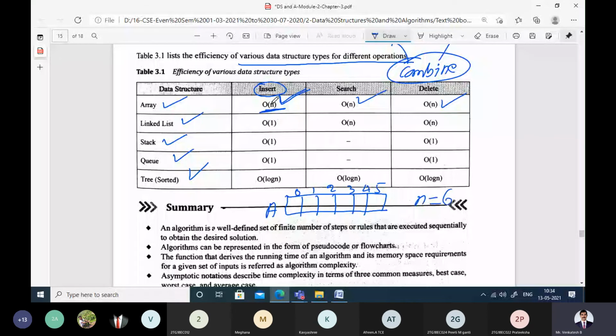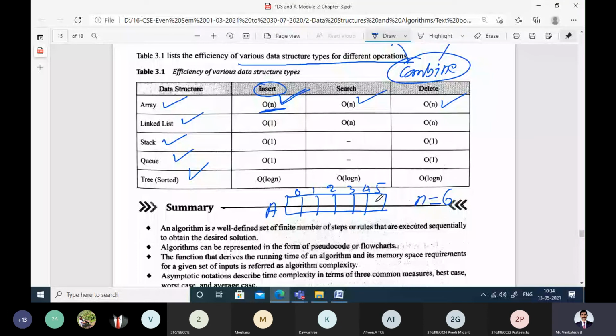That means if you want to insert, at least n comparisons you have to do for finding the location. That means for the 0th location, 1, 2, 3, 4, 5. If you want to insert at the last location itself, then the value of n is 6. So it will come under big O of n.